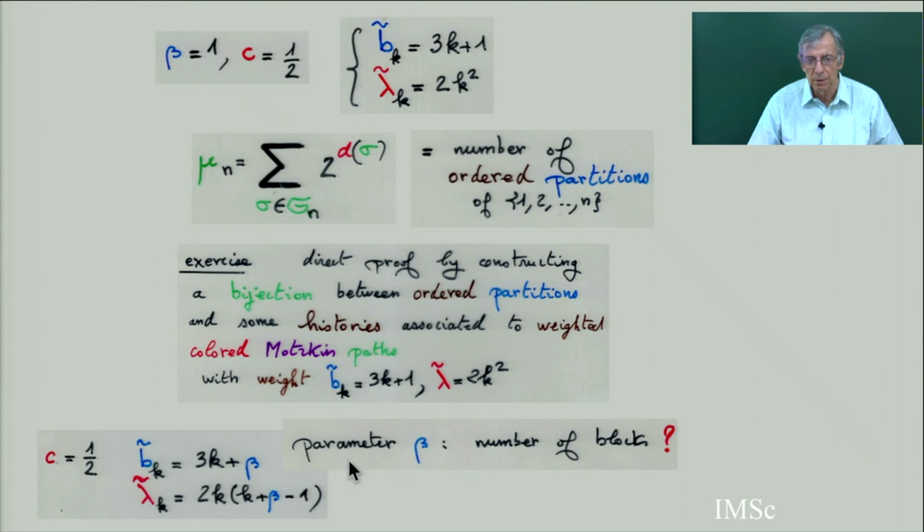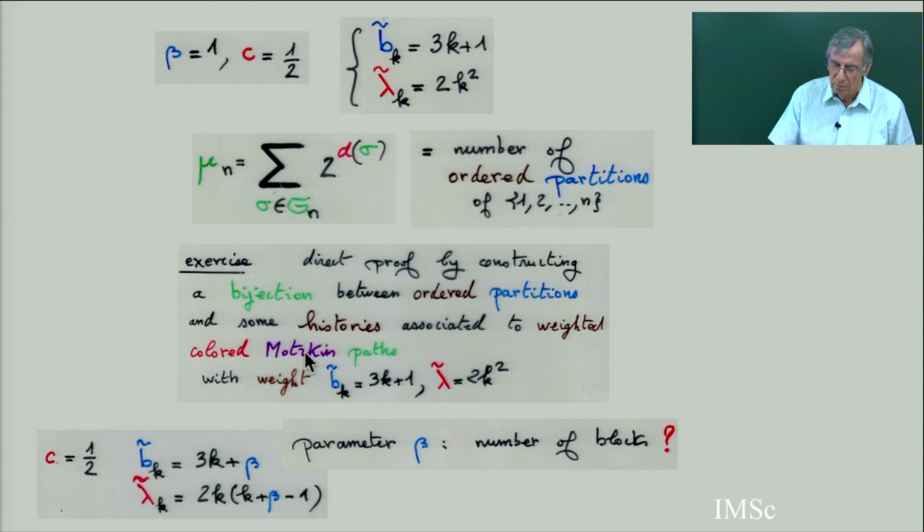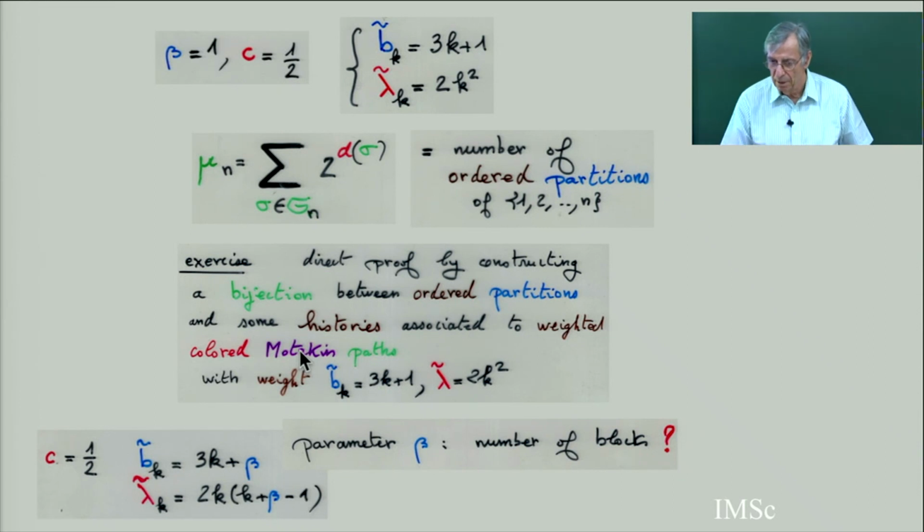But there was the open question because in Crevera's, he did not get the number of blocks. So probably the beta. Number of blocks should be the beta. And the bijection. So exercise, forget about the Meixner polynomial and put this at the combinatorial level by direct construction. Okay, so this is the end of the Meixner polynomial.